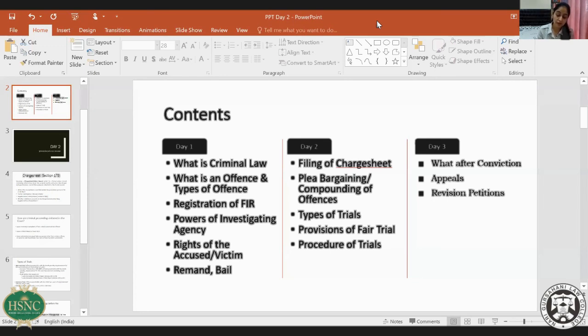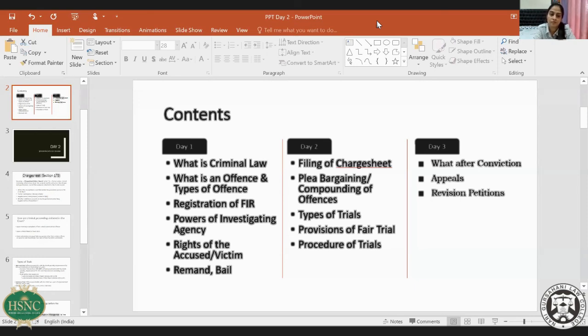In summons cases, there is no provision for discharge, but we can file an application under section 258, power to stop proceedings in certain cases. That's almost like a discharge section. So we file applications under 258.